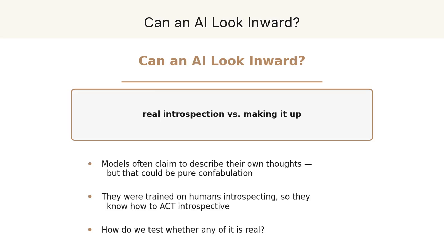The claim could be completely made up, so Anthropic asked a sharper question, studied here by Lindsey. Can we test whether a model's statements about its own mind are actually grounded in what's happening inside it?